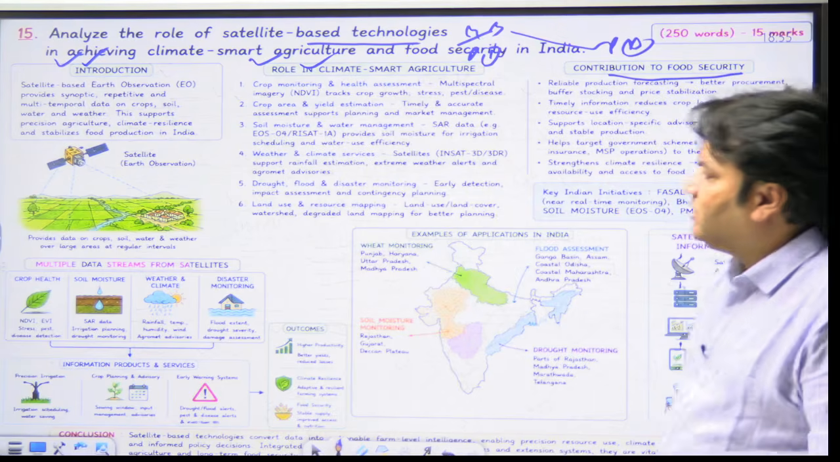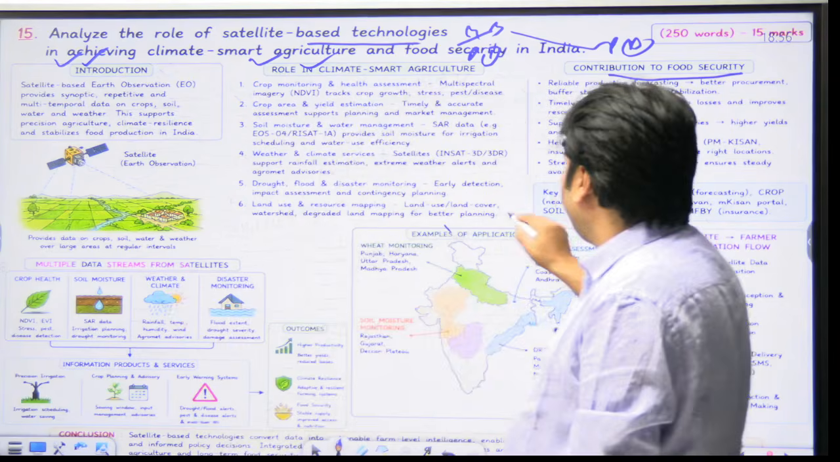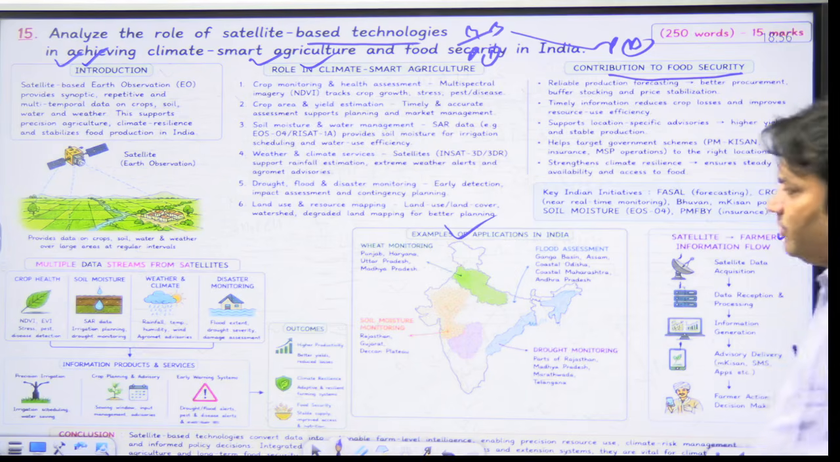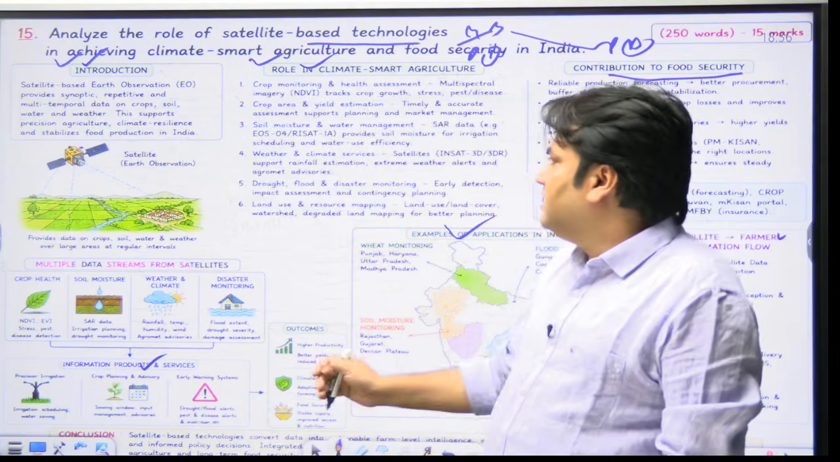And here some data, you can say multiple data, right? Some keywords have been written. Examples of applications in India have been given. Satellite-farmer information flow, how the information reaches the farmers, this has been given. Information products and services, some keywords are given. And lastly, a conclusion has been given.